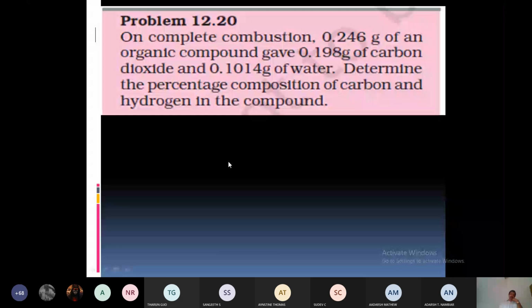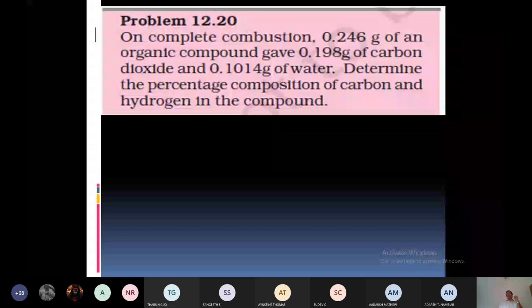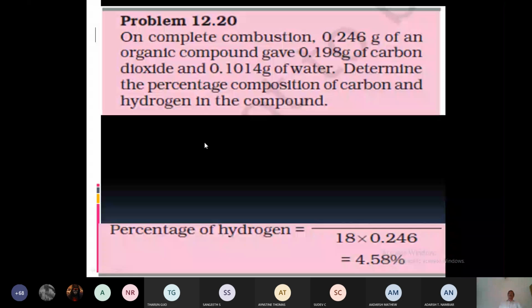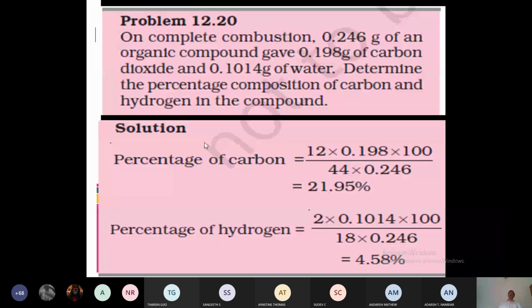Find out the percentage of carbon and percentage of hydrogen in the organic compound. Okay, it is a solved problem in the textbook. You can see percentage of carbon is 12 into 0.198, that is the carbon dioxide produced, into 100 divided by 44 into 0.246, which is the mass of the organic compound.